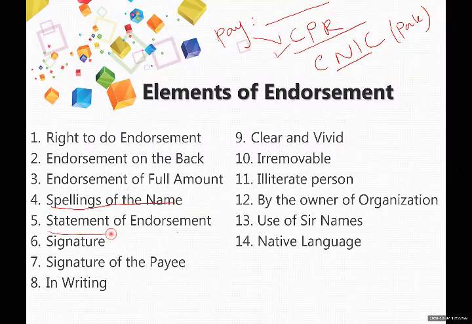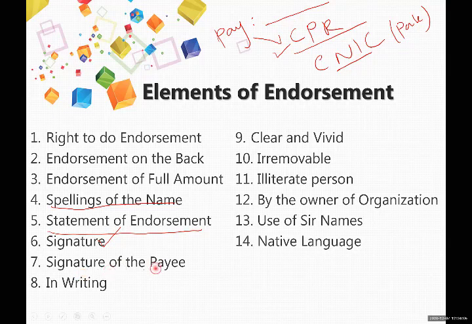Statement of endorsement: it should be very clear and very simple. Don't write any vague statement while you are endorsing it. And it is necessary that the endorser, the person who is endorsing, will be called the endorser, should write a statement. Signature: if the payee is doing endorsement, the payee will sign on the back side. If the drawer is doing the endorsement, the drawer will write on the back side with the signature. So it means signature is mandatory. When you are endorsing the check, it should be a correct and proper signature.